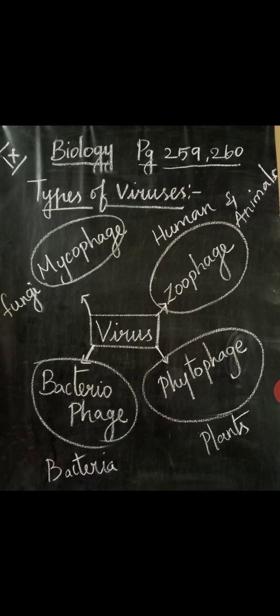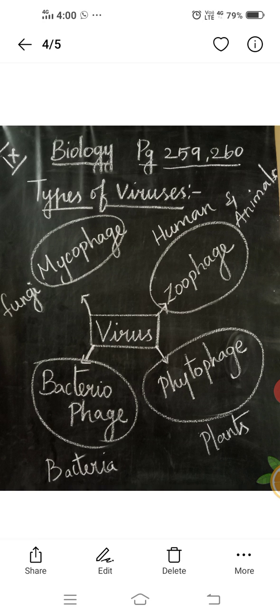In animals, most probably cattle, they are affected by foot and mouth disease. That foot and mouth disease is caused by this zoophage. Next is phytophage. Most plants are affected by viruses, and lesions appear on the plants, leaves, or even the bark, that is the stem part. An example is TMV.